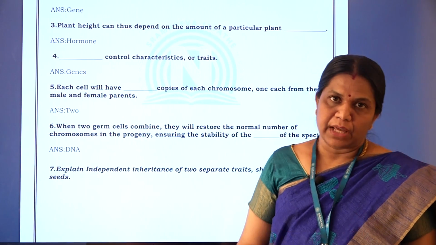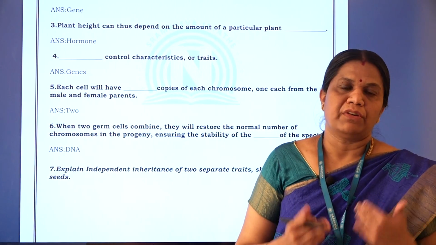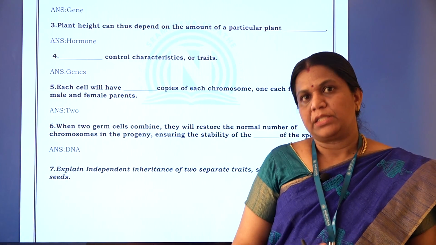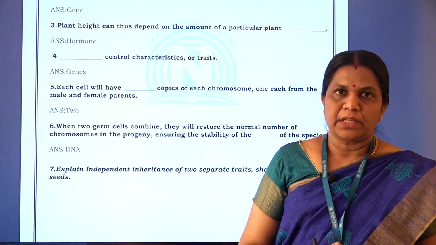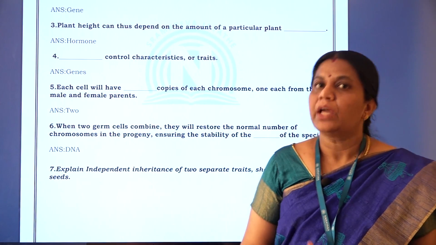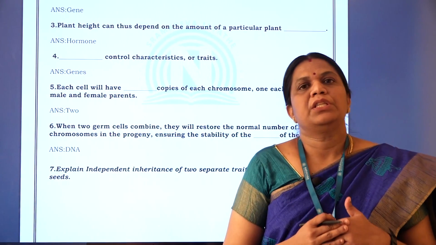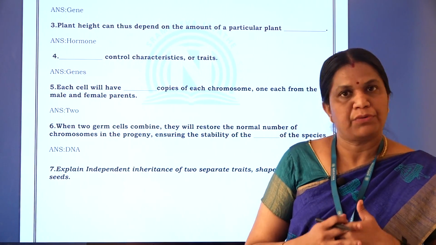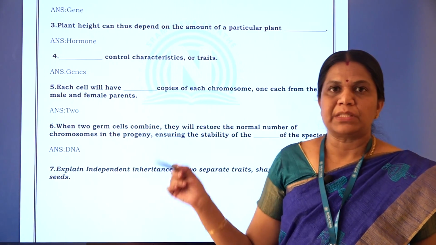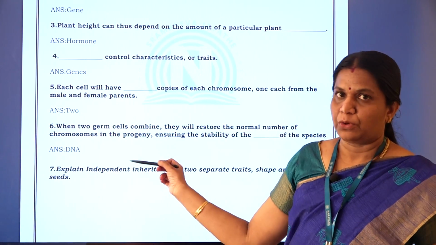For example, humans have 23 pairs of chromosomes in all the cells of our body, except the gametes. In the gametes there are 23 chromosomes, because the male gamete has 23 and the female gamete has 23. Then after fertilization, the zygote will have 23 pairs of chromosomes. So when two germ cells, the sperm and the egg, combine, they restore the normal number of chromosomes in the progeny.